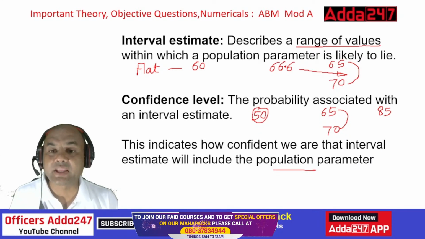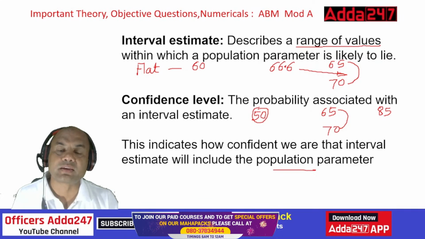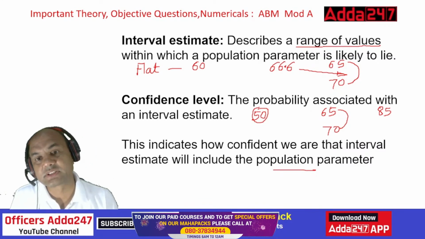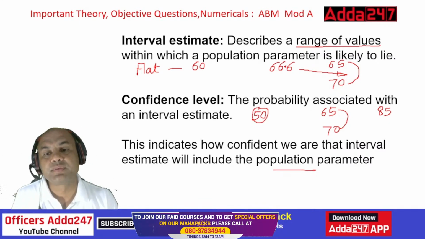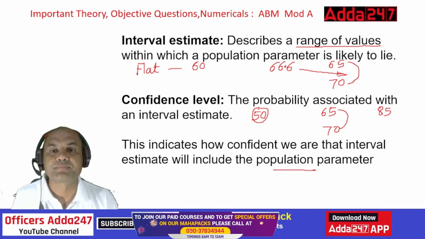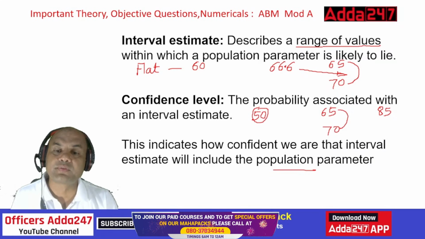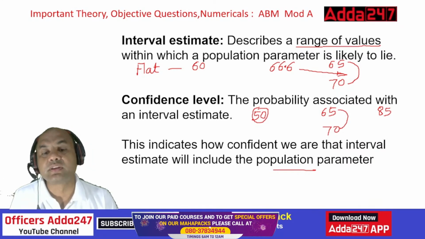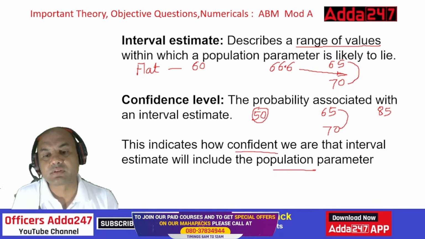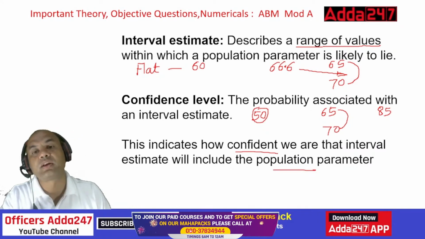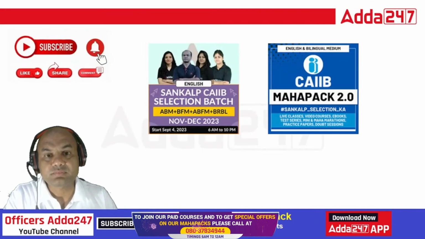If after 1 year this figure actually goes to 66.6, then I won. It means my logic was correct. But if it goes to 85 lakhs, then my logic was wrong. If it goes to 50 lakhs, my logic was wrong. So this shows you the confidence level, how confident we are.